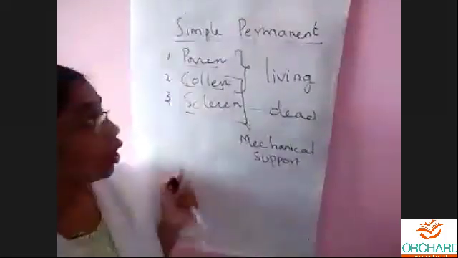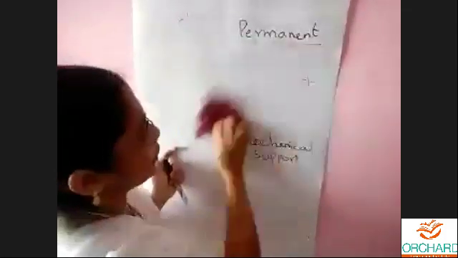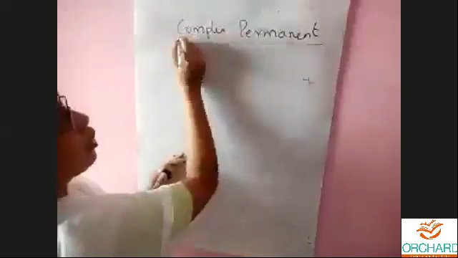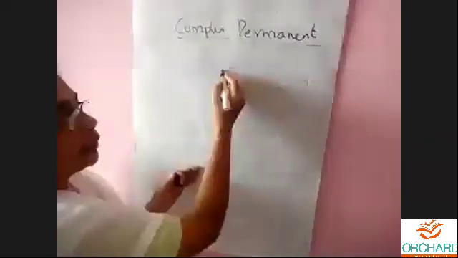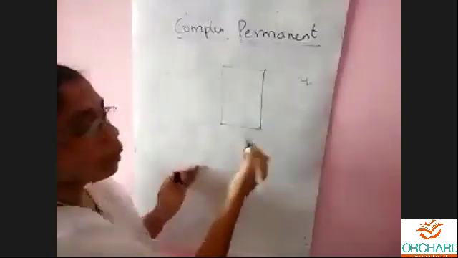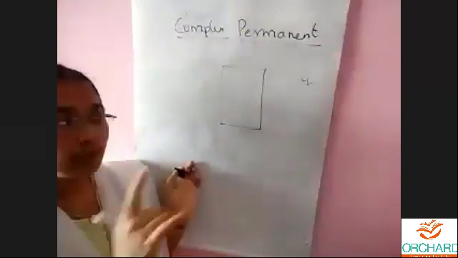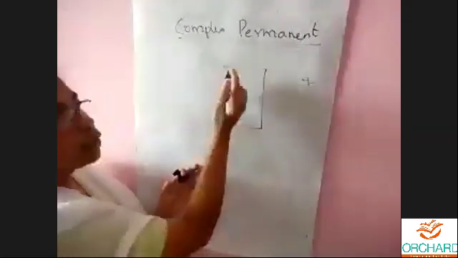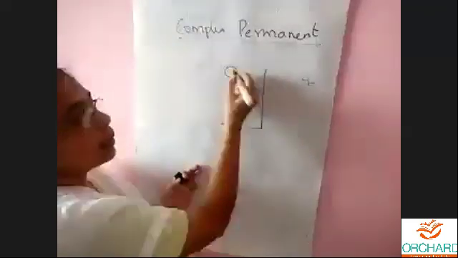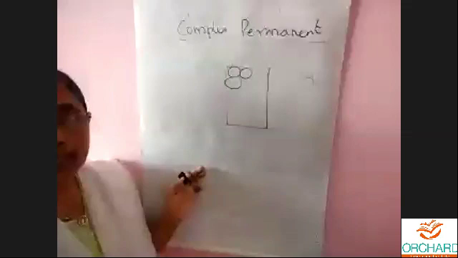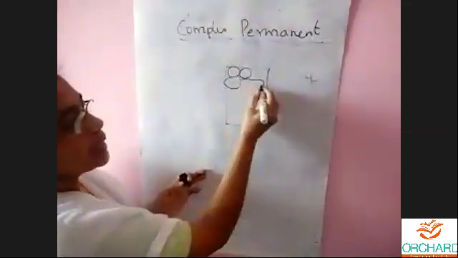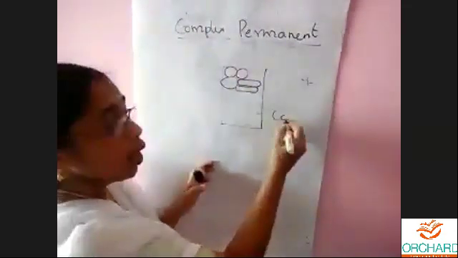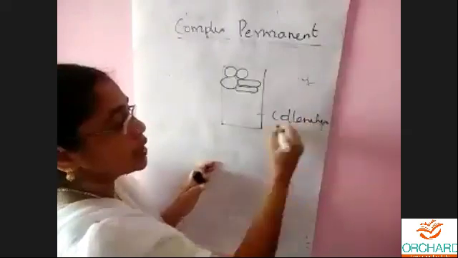Now we can pass on to the complex permanent tissue. So what is this complex permanent tissue? I gave the intro about it: a tissue made up of more than one type of cell. Take, for example, a small plant tissue. In this plant tissue, you have the parenchyma cells, then you have the sclerenchyma cells. Clear?